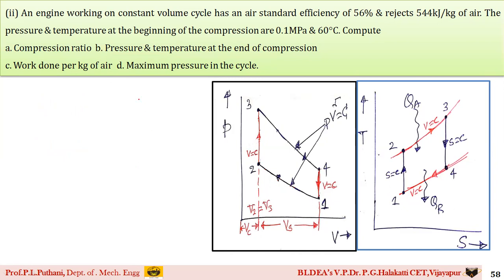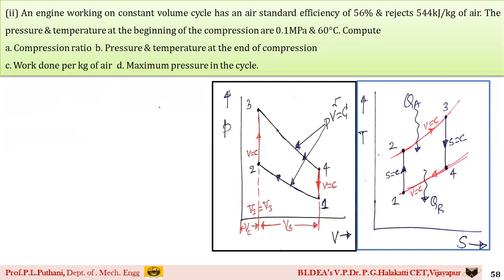Similarly, he asks us to find the work done per kg of air. As heat rejected per kg of air is given, the work done per kg of air is a small w, which is small qa minus small qr. Small qr is already given, so you need to find qa to get the work done.